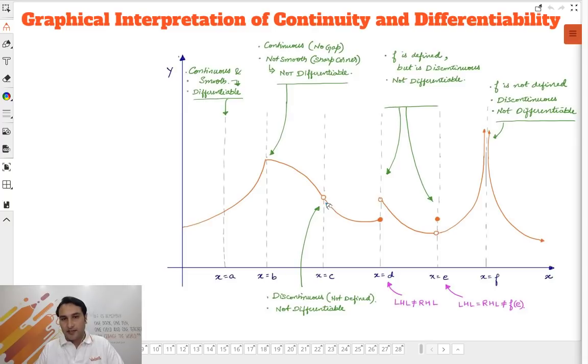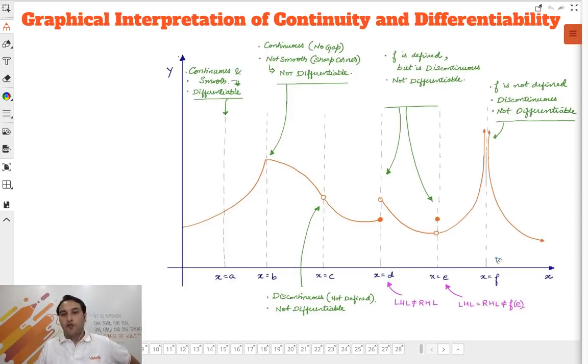The graph is discontinuous here, because imagine if you were an ant, and you were walking on this graph, you would have fallen down. That's how we typically understand it. So if there is a hole in the graph, or if the graph breaks anywhere, like here and here, the graph is discontinuous. Here also the graph is discontinuous. So at C, D, E, F, the graph is discontinuous.